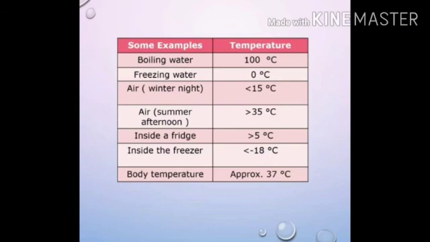Air on a summer afternoon, greater than 35 degrees Celsius. Inside a fridge, temperature is greater than 5 degrees Celsius. Inside the freezer, temperature is less than minus 18 degrees Celsius. And our body temperature is approximately 37 degrees Celsius.